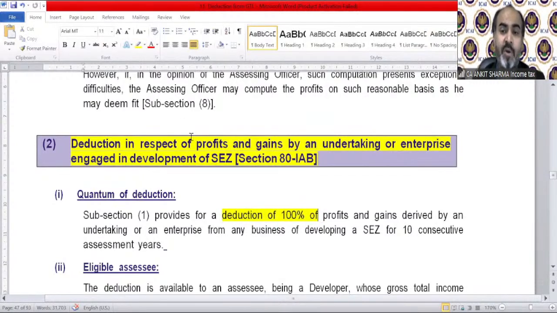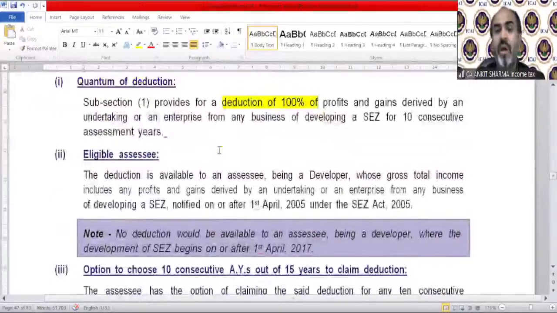So this is also providing a deduction of 100% of profit and gains derived by an undertaking or enterprise from any business of developing a SEZ for 10 consecutive assessment years. Eligible assessee: the deduction is available to an assessee being a developer whose gross total income includes any profit and gains derived by an undertaking or an enterprise from any business of developing a SEZ notified on or after 1st April 2005. They are quite boring kind of deductions, of course, but we have to learn it because we cannot leave anything.